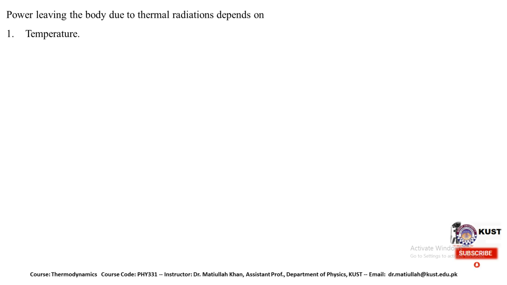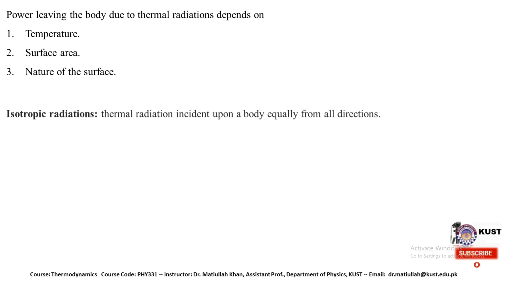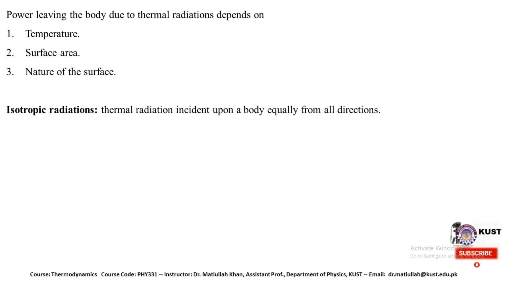The power leaving the body due to thermal radiation depends on some factors. In this slide, we want to elaborate on how many factors the power leaving the material depends. The first is the temperature of the body. The second is the surface area of the body. The third is the nature of the surface. These are the three main factors on which the power leaving the body due to thermal radiation depends.